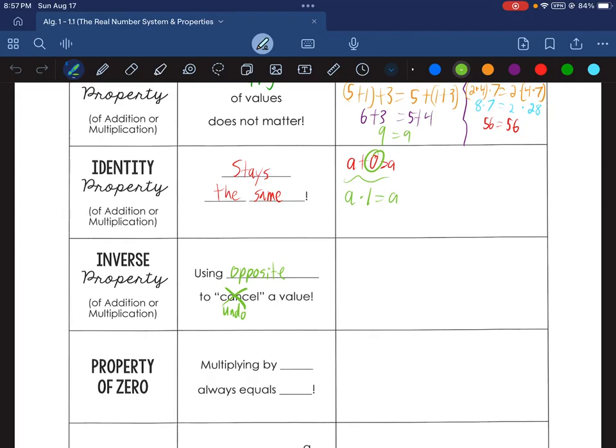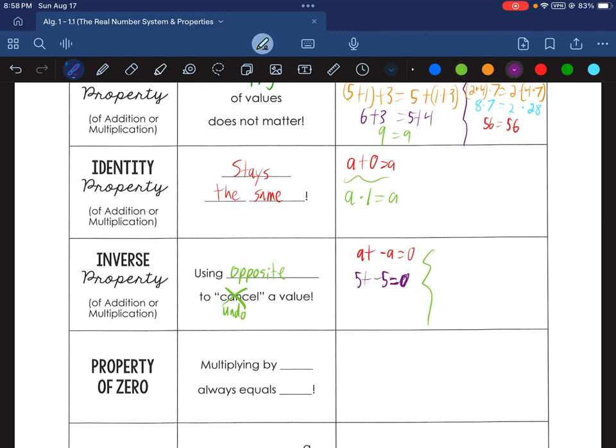The additive identity was 0, adding 0 kept it the same. The multiplicative identity was 1, multiplying by 1 keeps it the same. So when you do the additive inverse, or the inverse for adding, you get it back to 0. When you do the multiplicative inverse, the inverse for multiplying, you get it back to 1. We'll see this here. So a plus its opposite, negative a, just a different sign but the same term, would give you 0. For example, 5 plus a negative 5 is 0. Once again, different sign, but same number.